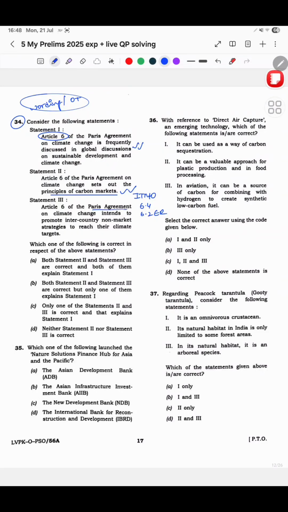And Article 6 of the Paris Agreement on climate change intends to promote inter-country non-market strategies, करके जो इन्होंने बोला ना, non-market strategies.